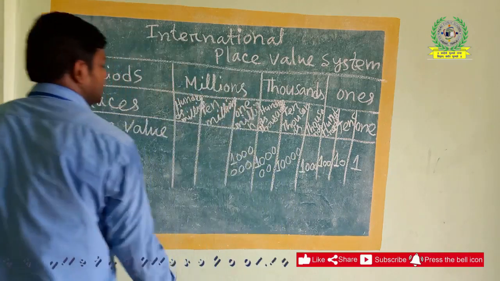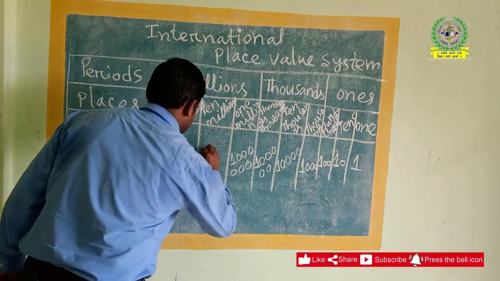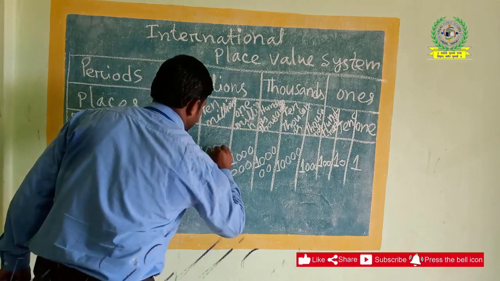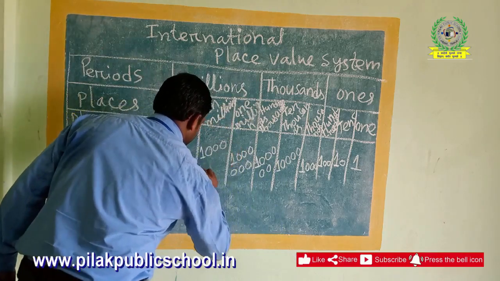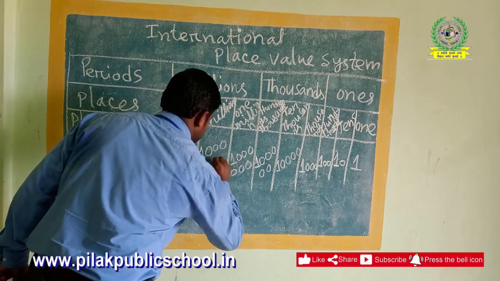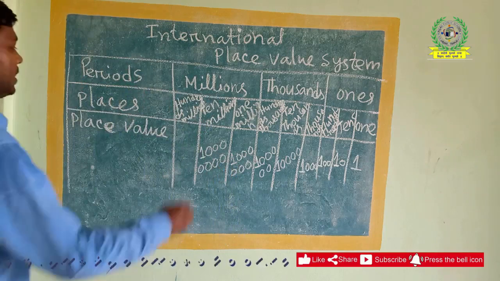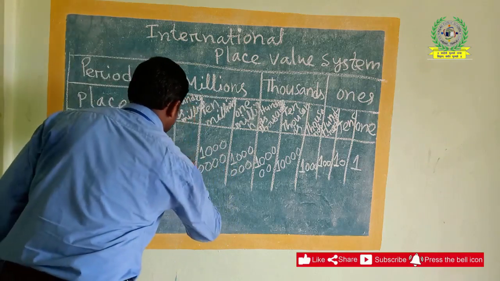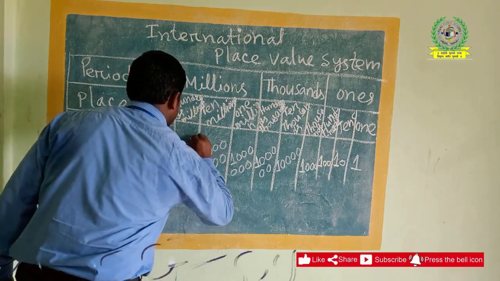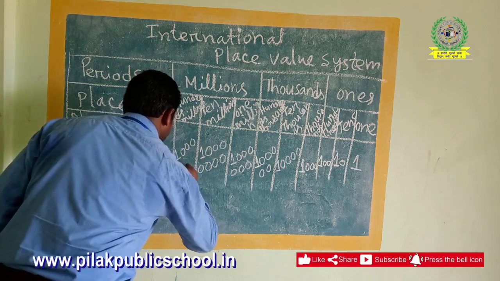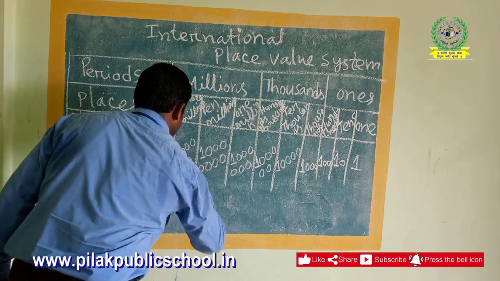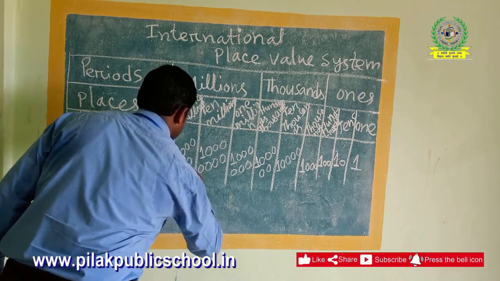Then 7 zeros are there for 10 million: 1, 2, 3, 4, 5, 6, 7. Then it will go to the next one, 100 million, which is 8 zeros: 1, 2, 3, 4, 5, 6, 7, 8.